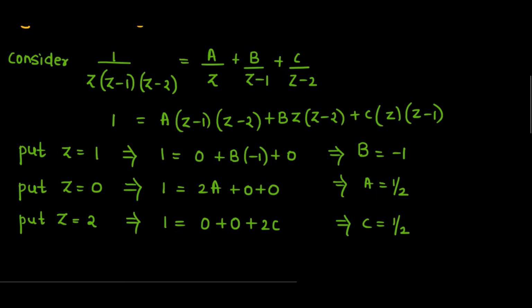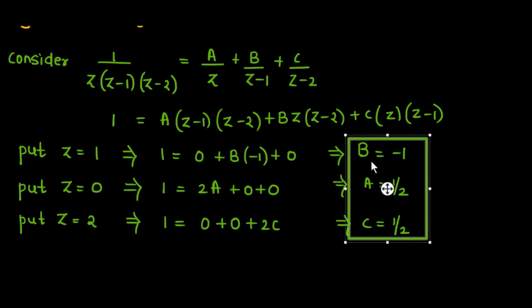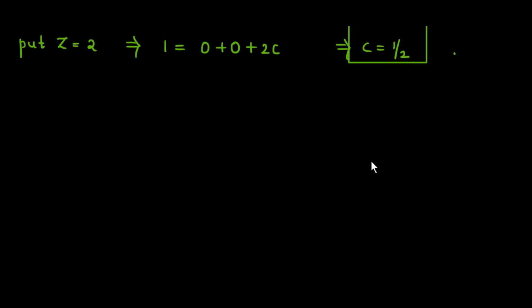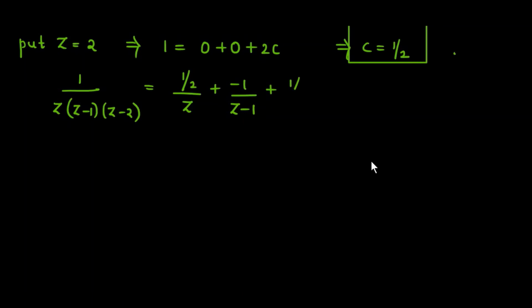Now substituting all the values of a, b, c in this expression, we get 1 by z(z minus 1)(z minus 2) is nothing but a is 1 by 2, b is minus 1 and c is 1 by 2.